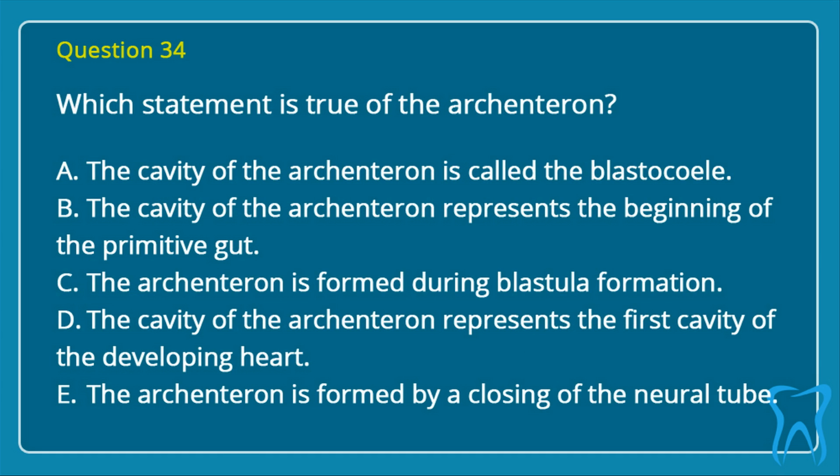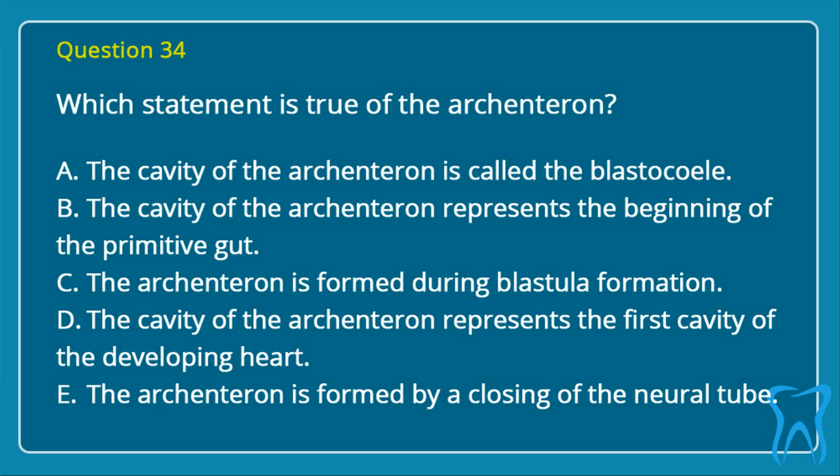Question 34. Which statement is true of the archenteron? A. The cavity of the archenteron is called the blastocoel. B. The cavity of the archenteron represents the beginning of the primitive gut. C. The archenteron is formed during blastula formation. D. The cavity of the archenteron represents the first cavity of the developing heart. E.